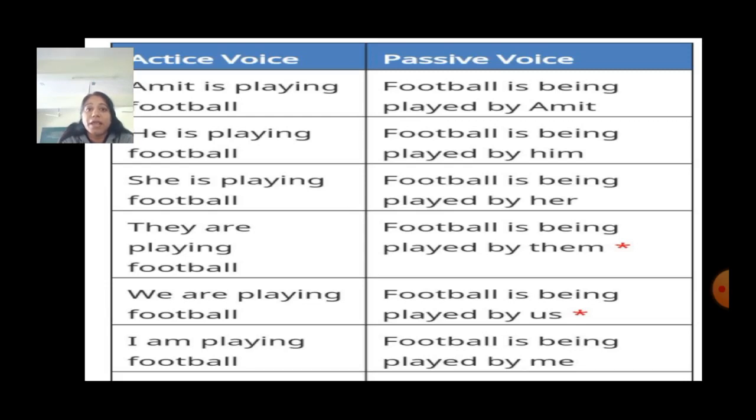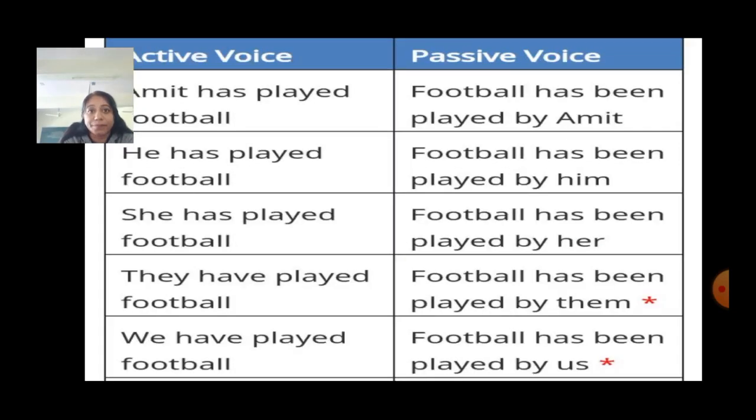He is playing football. Football is being played by him. She is playing football. Football is being played by her. They are playing football. Football is being played by them. We are playing football. Football is being played by us. I am playing football. Football is being played by me.